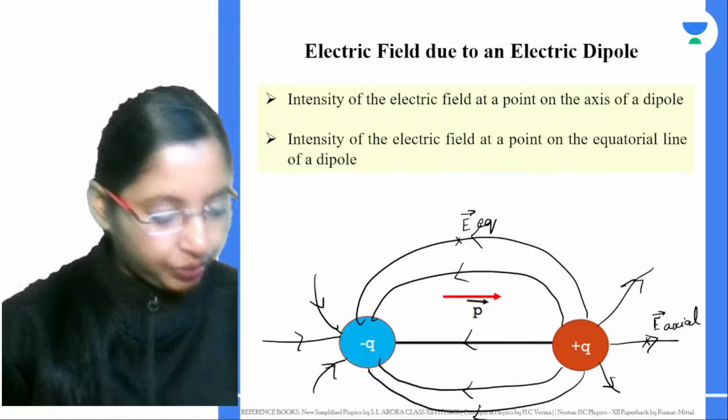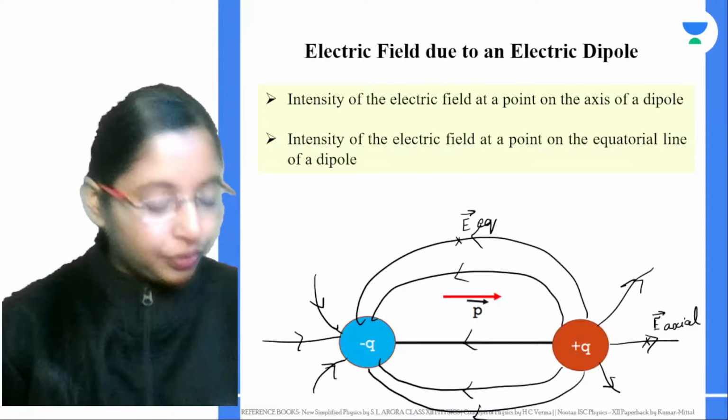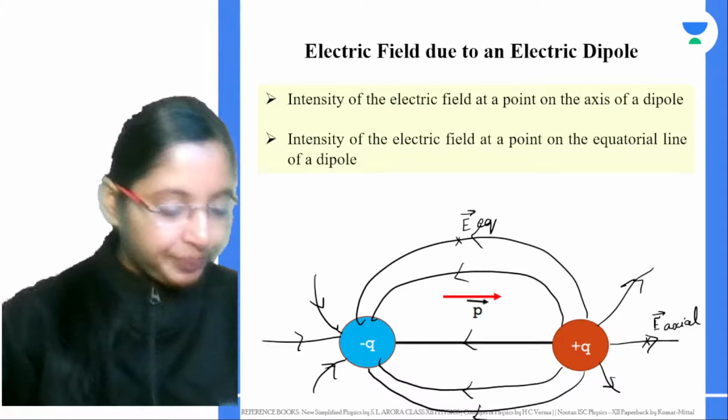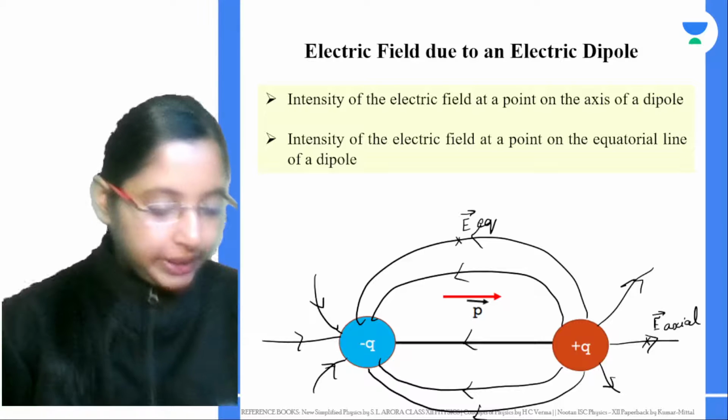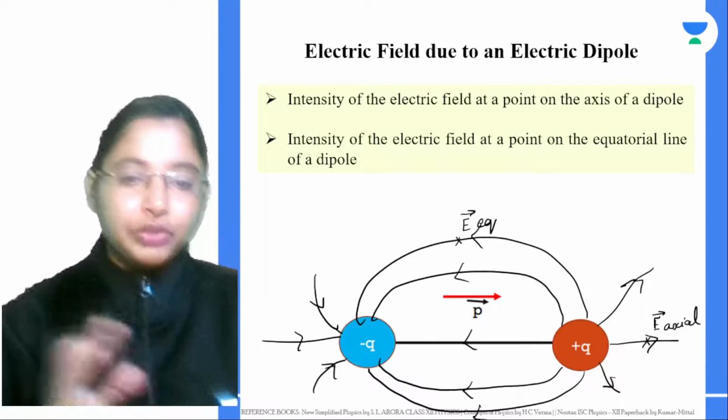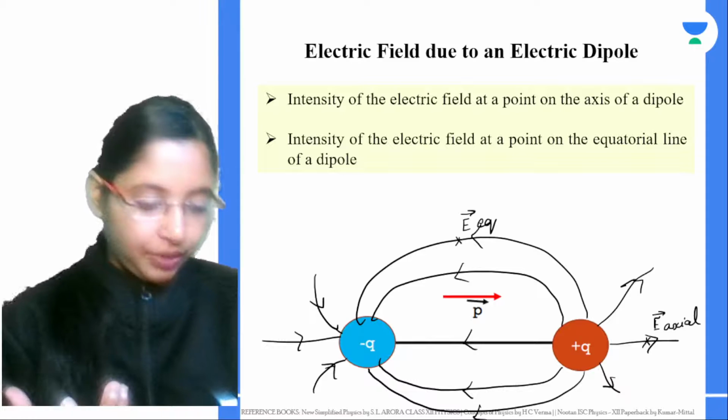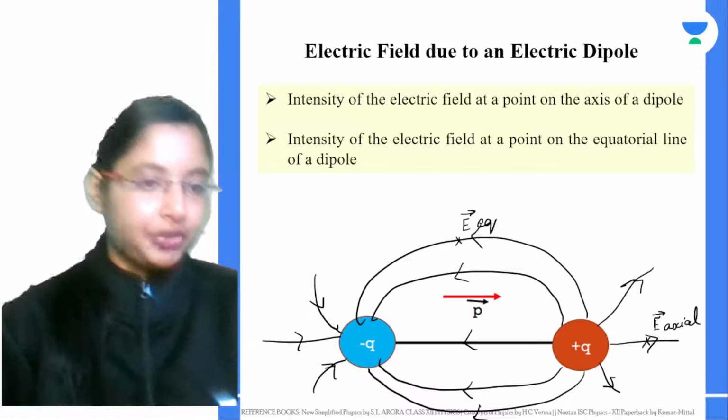Positive and negative charge between two strong forces. Electrostatic forces are stronger than your gravitational force, right? And in this case, because the charges are positive and negative, the force between them is basically an attractive force.